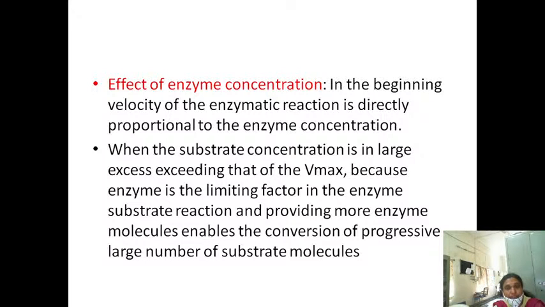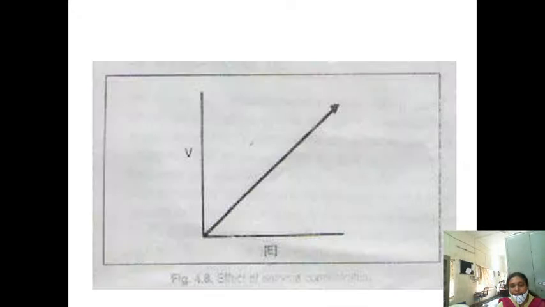But when the substrate concentration is large, exceeding that of the Vmax, the enzyme is the limiting factor in the enzyme substrate reaction, and providing more enzyme molecules enables the conversion of large numbers of substrate molecules. And if you plot a graph, this is the enzyme concentration, this is the rate of the reaction.